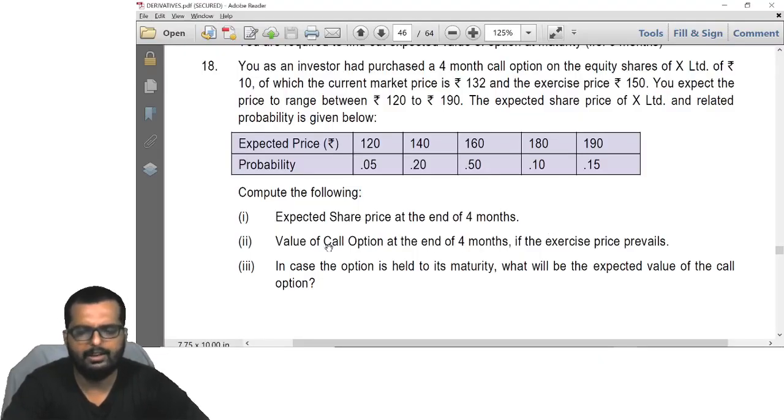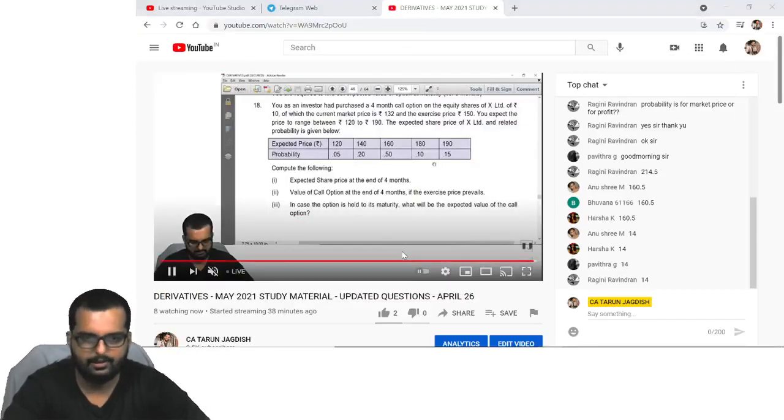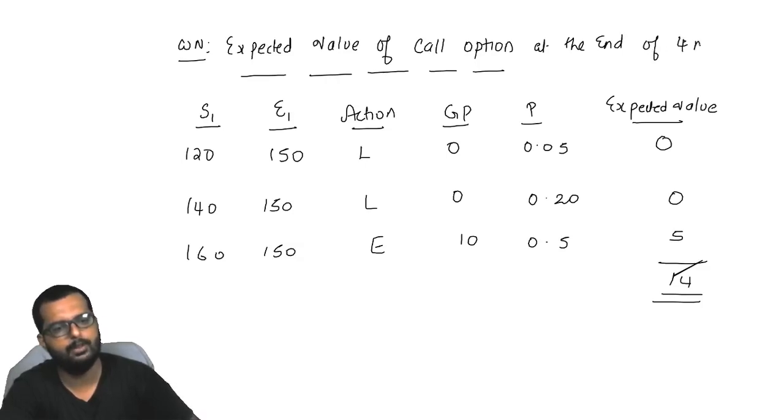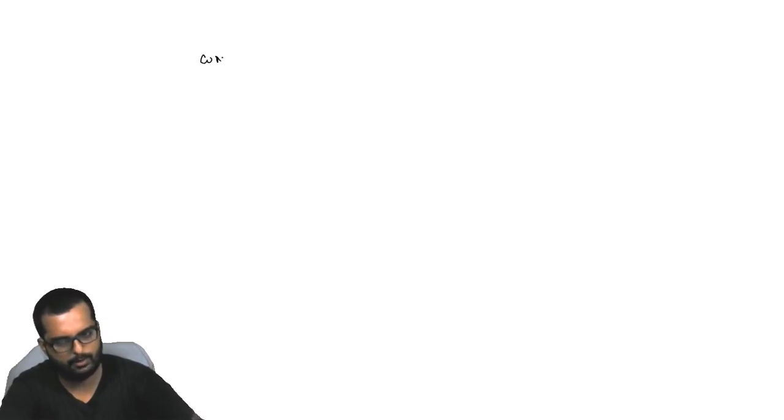Okay. So, friends, actually question 2 and 3 are the same. They have done it wrong in the study material. Question 2 should have been value of call, at the end of 4 months if the spot price is 150. Basically their question was if the exercise price prevails, so that would mean that the spot price and the exercise price are the same. So right now what we have found out is value of the option at the end of how many months? 4 months. Okay. Now I will write down the next working note.